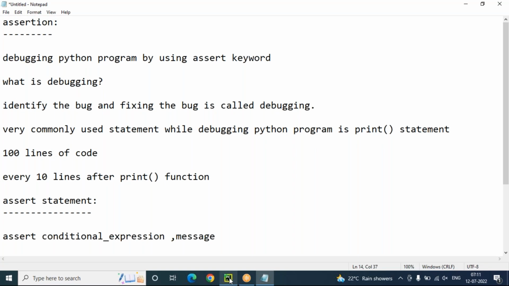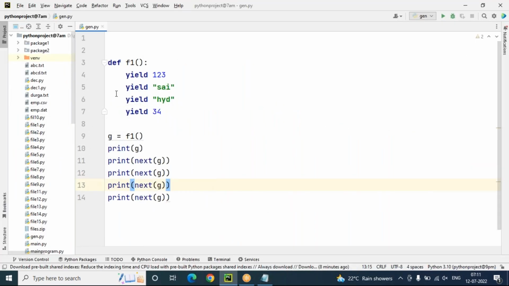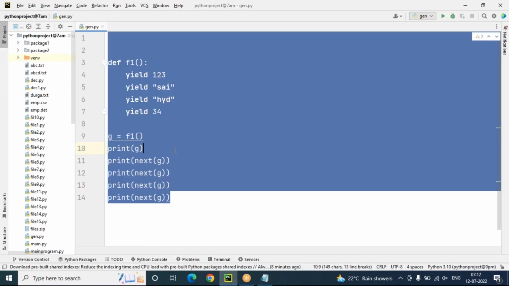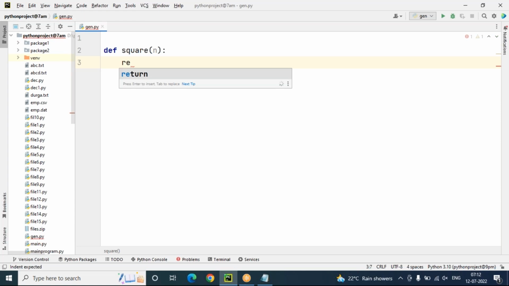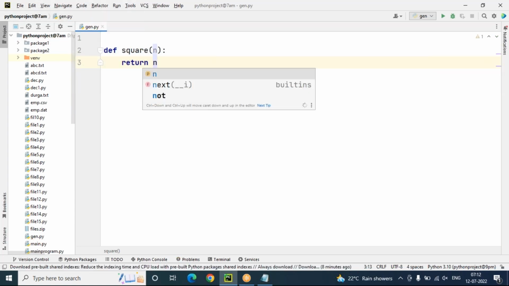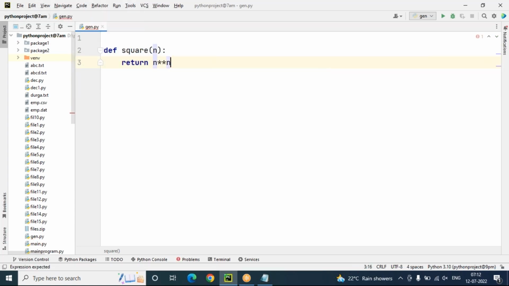Okay. So let's try to implement the logic here. For example, in this program, you can see there is a function called square function. I'm taking n square, so return n into n. But actually, wantedly, I'm giving n double star n. Okay, not one star. Single star means multiplication, double star means power actually.